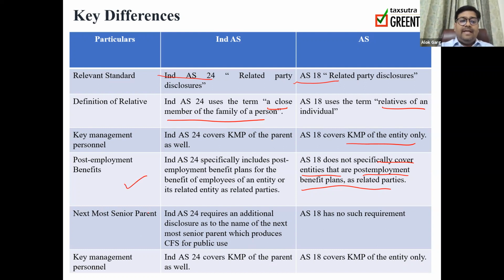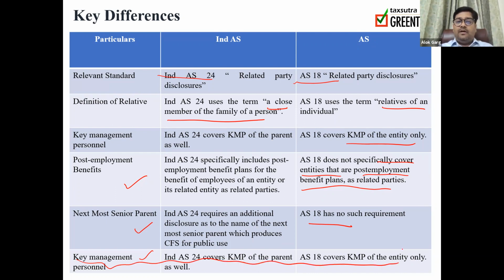Then, next most senior parent. As far as Ind AS is concerned, Ind AS 24 has given an additional disclosure that the name of the next most senior parent is required, who is producing the consolidated financial statements for public use. When I talk about KMP, this part we have already covered, so this is getting repeated in this particular slide.